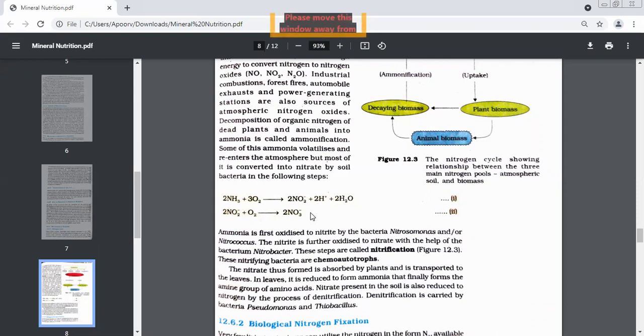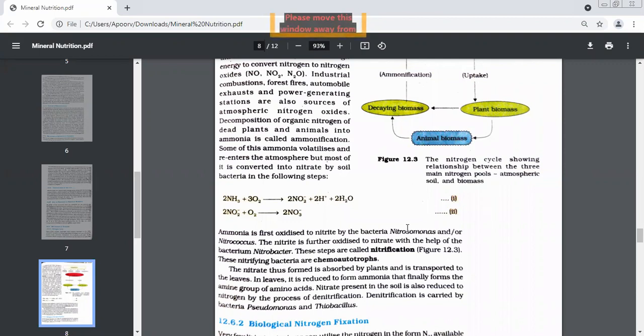In the first process, you had two bacteria, Nitrosomonas and Nitrococcus. But in the second process, you have another bacteria. What is the name of the bacteria? Nitrobacter. Very good. These steps are called nitrification. And these bacteria which help in nitrification are called chemoautotrophs.